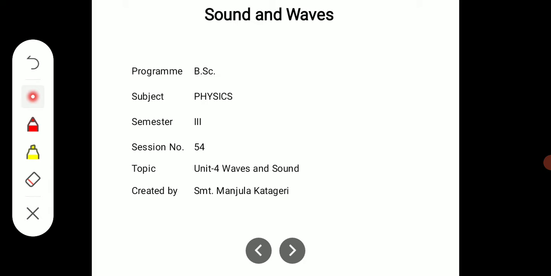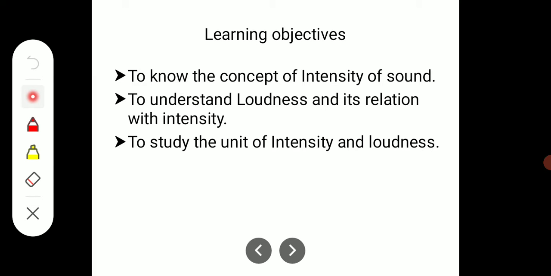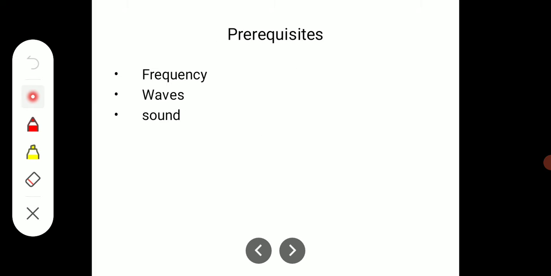So, in physics, in unit 4, that is in the chapter of sound, in this session, I'm going to explain about the intensity and loudness of the sound, and also the unit of intensity level, which is decibel. So, the learning objective is to know the intensity concept and understand the loudness and the relation between the intensity and loudness, and also the unit of intensity level.